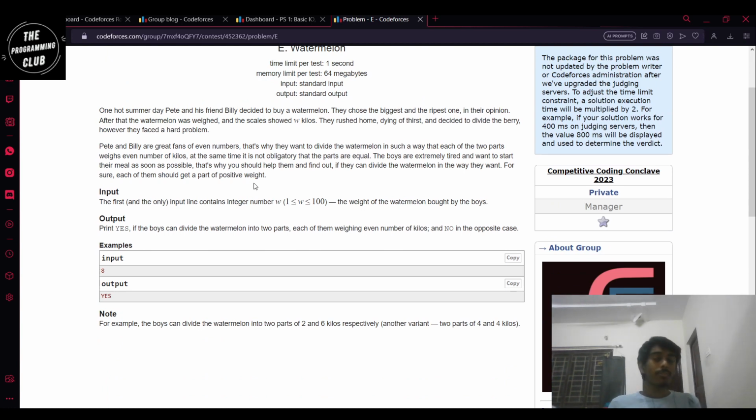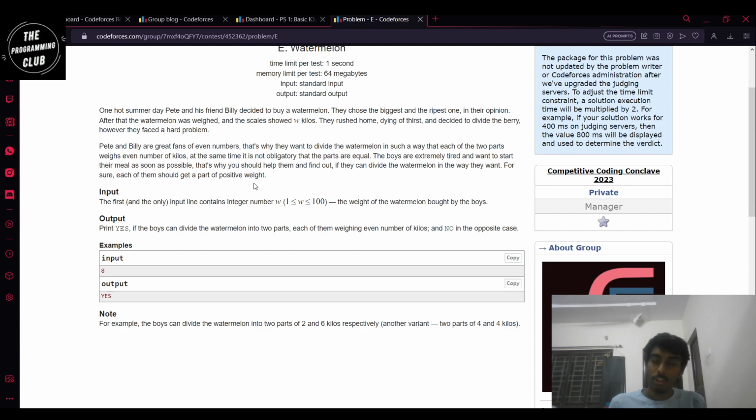So basically observe that W must be even because Pete and Billy get even numbers of kilos. So even plus even should equal even. So W must be even. And also observe that W cannot be 2, because if W were 2, then one of them will get 0 kilos and the other will get 2 kilos.